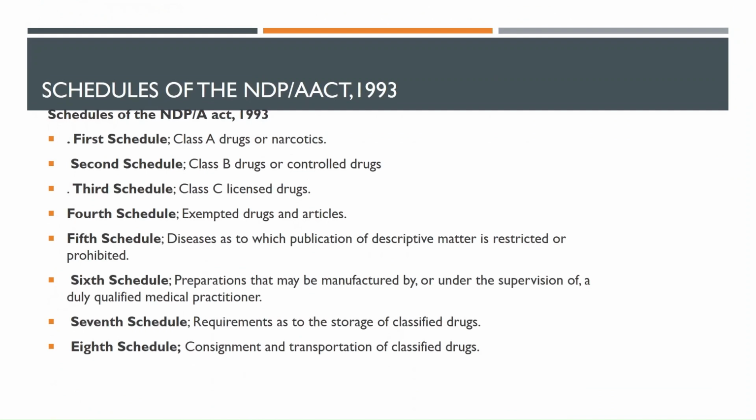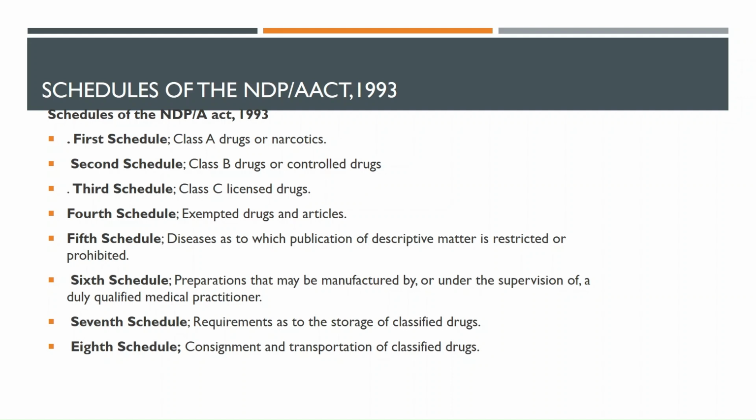So we have the schedules of the National Drug Policy and Authority Act of 1993. We see that it has different schedules of drugs. The first schedule is class A drugs, and those class A drugs are majorly narcotics.